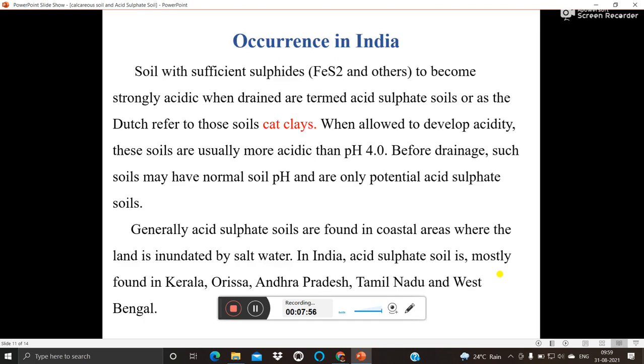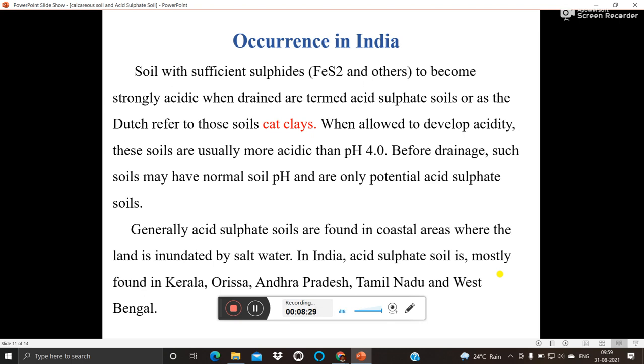Then occurrence in India: soil with sufficient sulfides to become strongly acidic when drained are termed acid sulfate soil, or as the Dutch refer to these soils, it is also known as cat clay soil. Remember it, it is also known as cat clay soil. When allowed to develop acidity, these soils are more acidic than pH 4.0. That means the pH of the soil may be lower than 4.0.